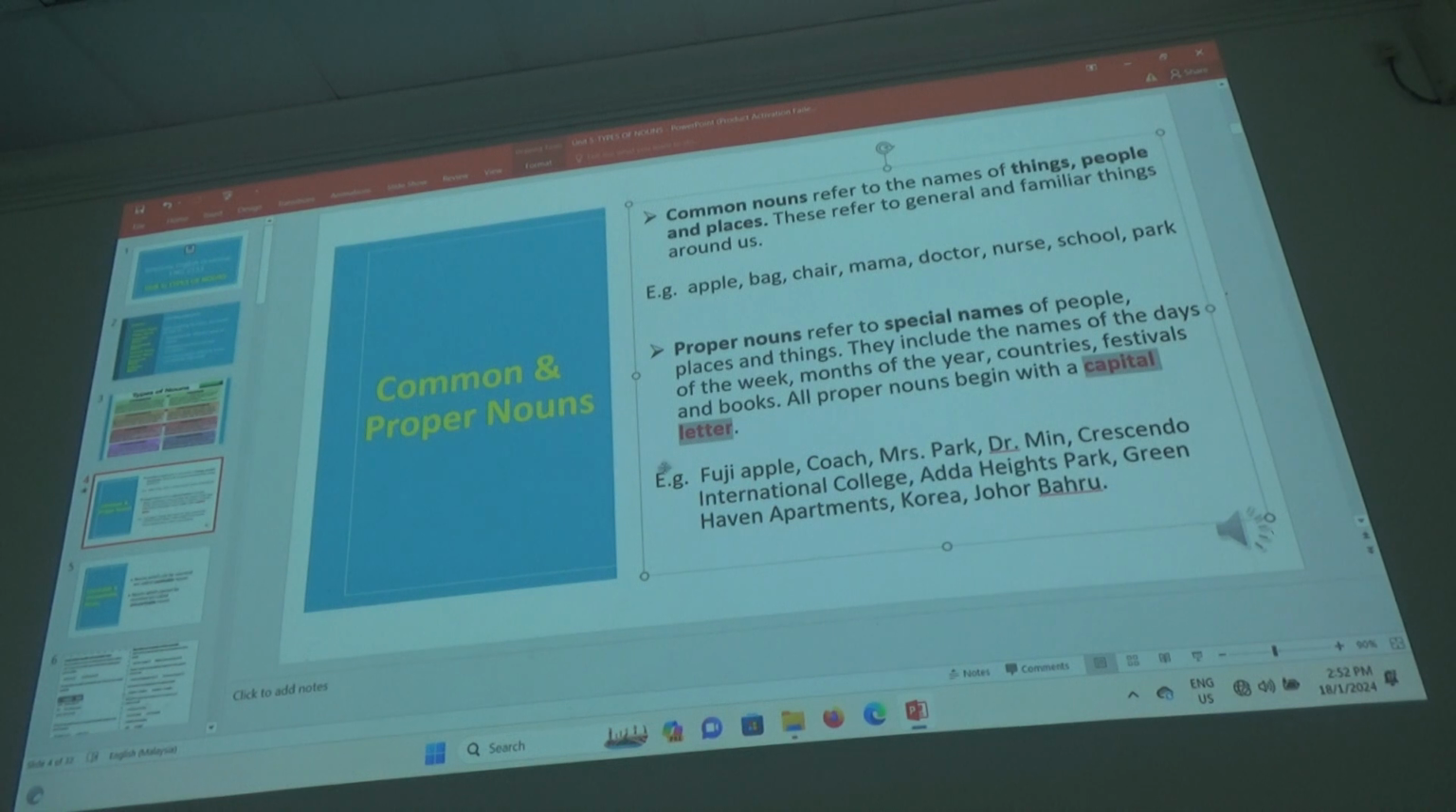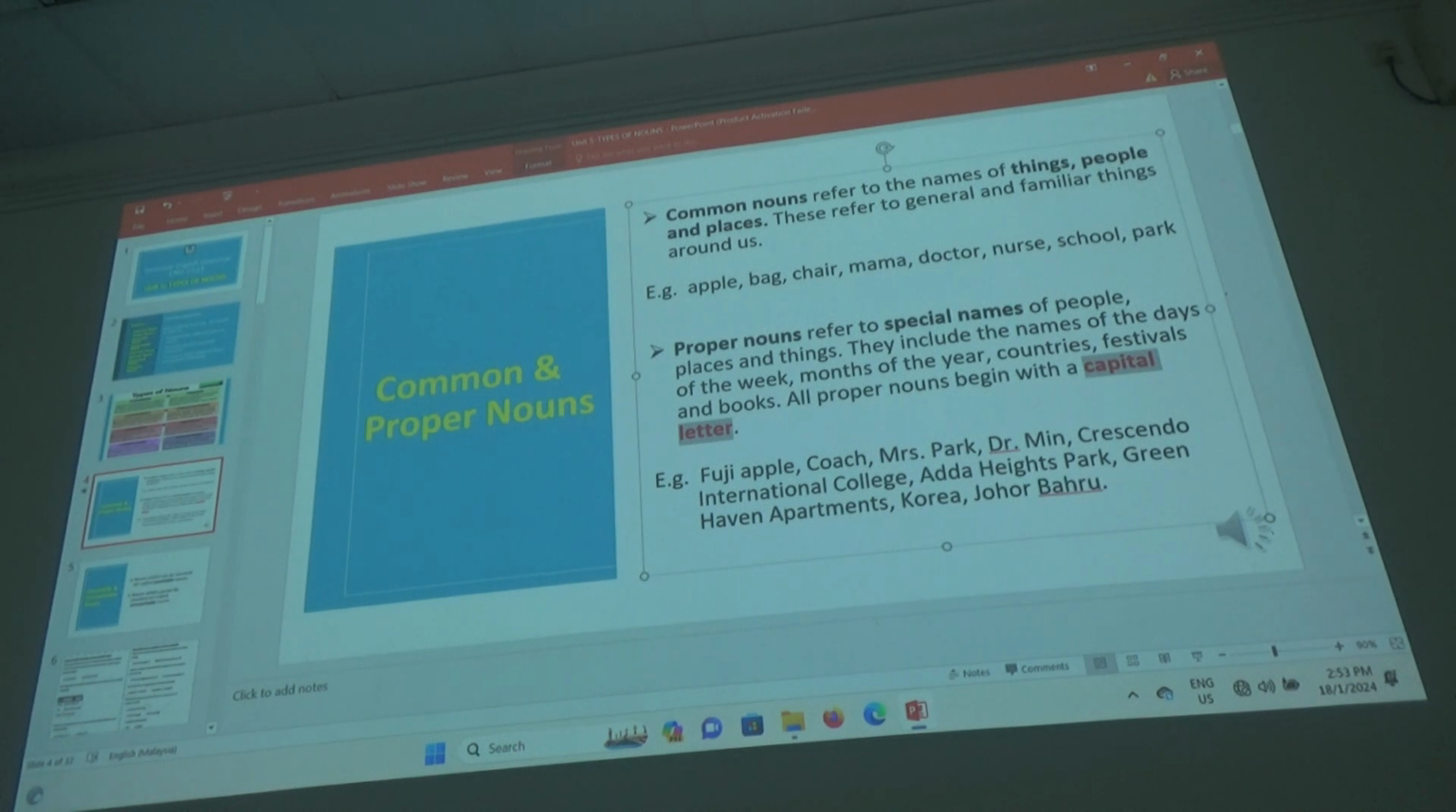For example, a kind of apple called Fuji apple, capital F. He's my coach, capital C. Mrs. Park, capital M, capital P. Dr. Ming, capital D, capital M. Greenhaven Apartments, capital G, capital A. Korea, capital K. Johor Bahru, capital J, capital B. All these, be particular. Is that okay?